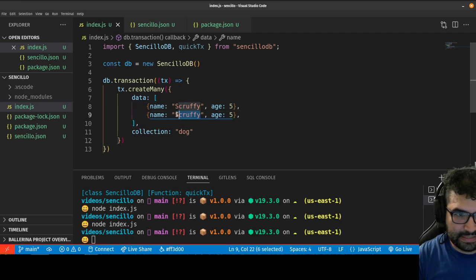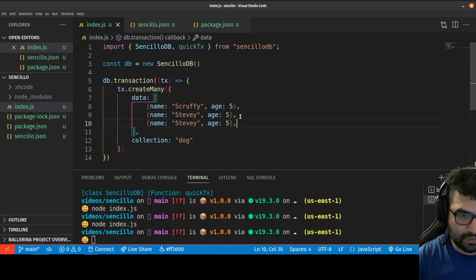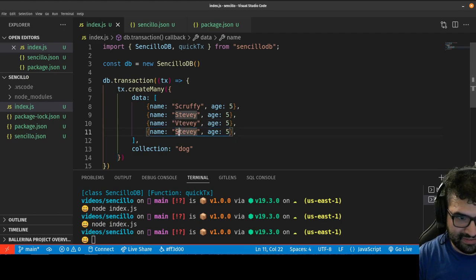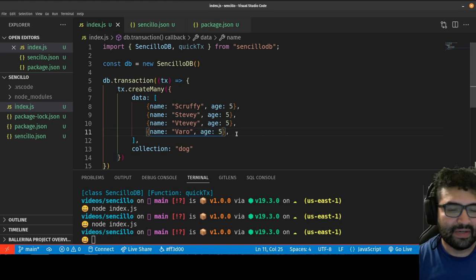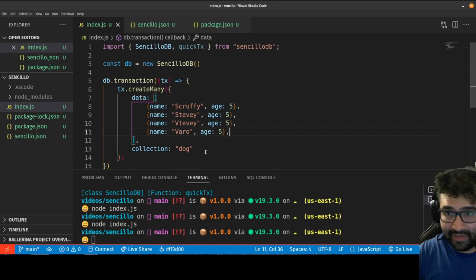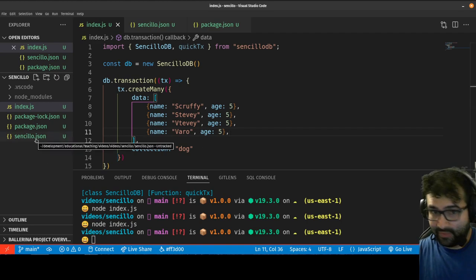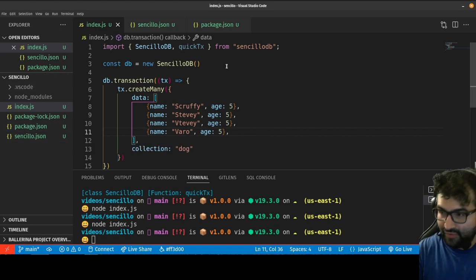So we'll say like Stevie. And then we'll do 2 with V names. Just call them Vitevi and Barrow. I'm not great at thinking of names right now. Okay, so I'm going to add these 4 dogs, and the dog that I already created is still there. Again, it's literally in the JSON file. So when I run this again, it'll be running the same JSON file, because I haven't specified a new file argument.